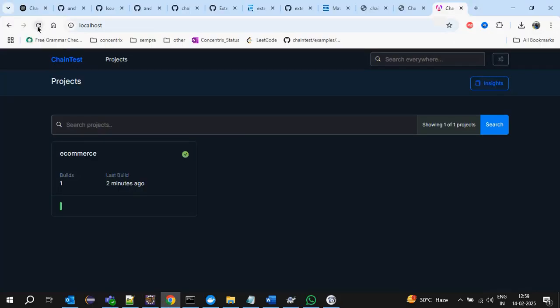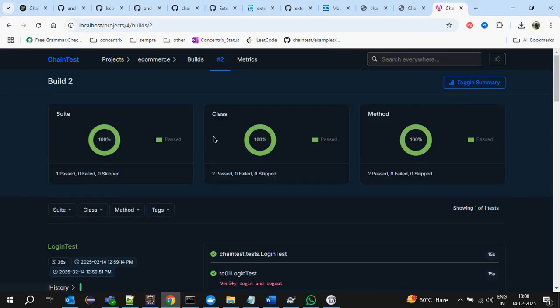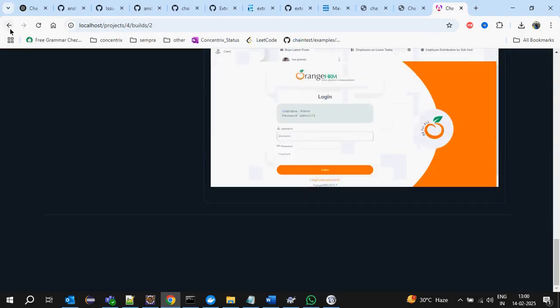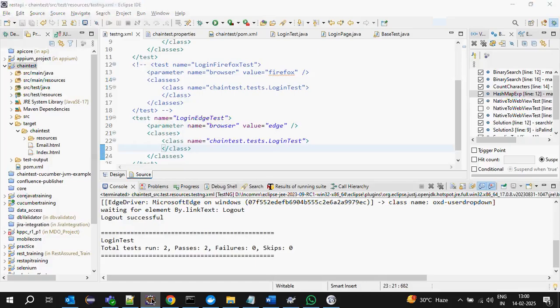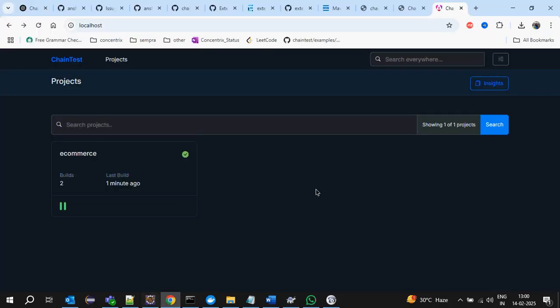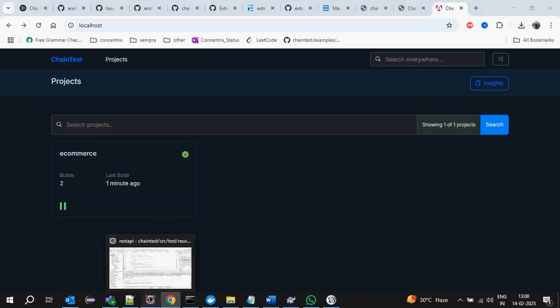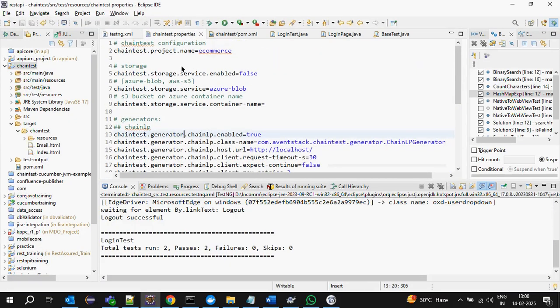Then go to localhost again and refresh. See, now it has generated two bars. The right-side one is the old one, and the left side is the latest one. We can click on it and see that it is storing, and also multiple projects, currently e-commerce only. The advantage of this server is that multiple teams can point to the same server and execute, and they should have different project names. That is the advantage of it.